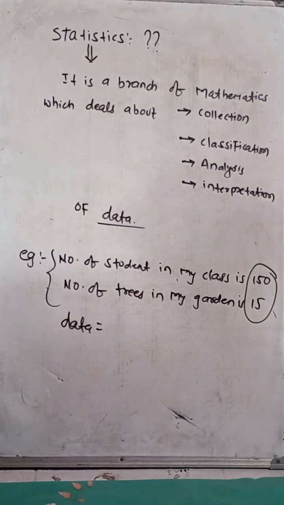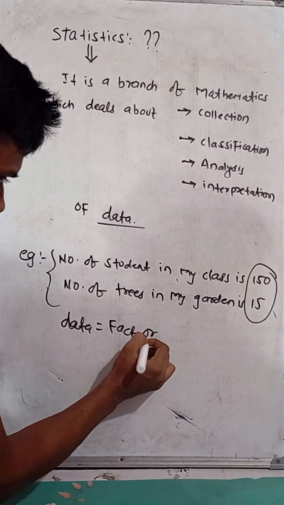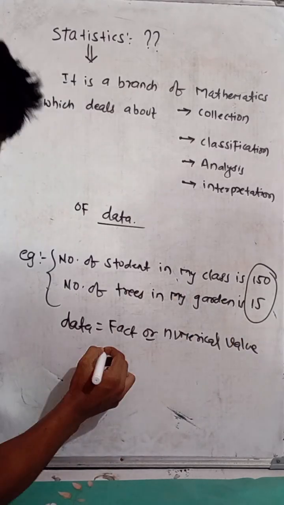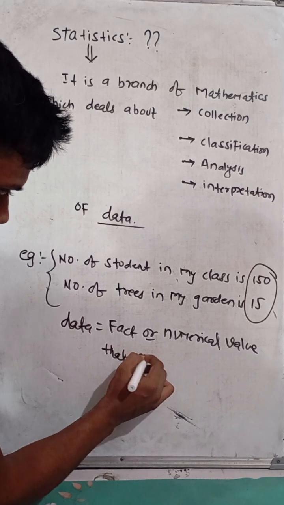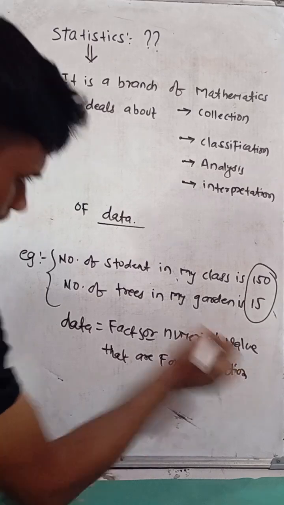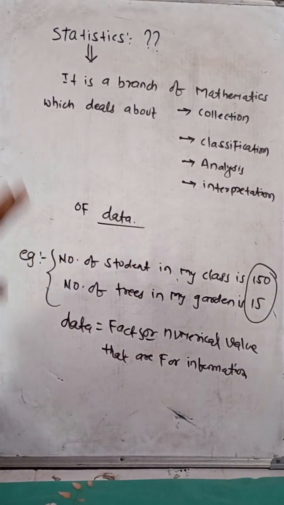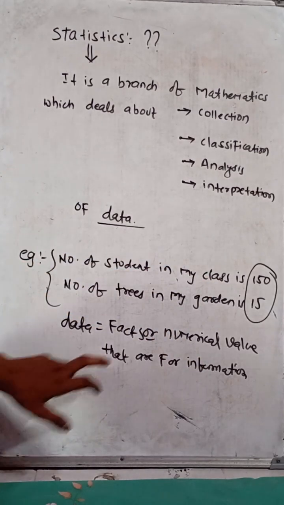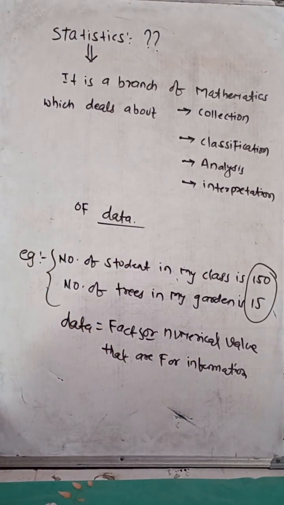Data means facts or numerical values that are for information. It means how many students are in my class, which is 150, and how many trees are in my garden, which is 15. It is a fact or numerical value for information purposes. A numerical value which gives information about something is called data.